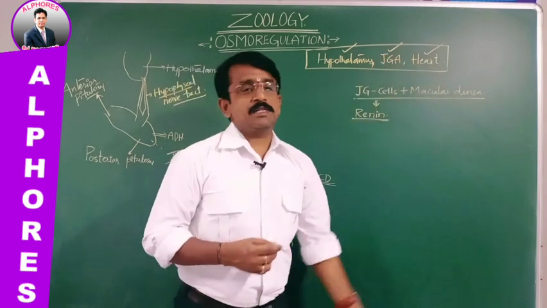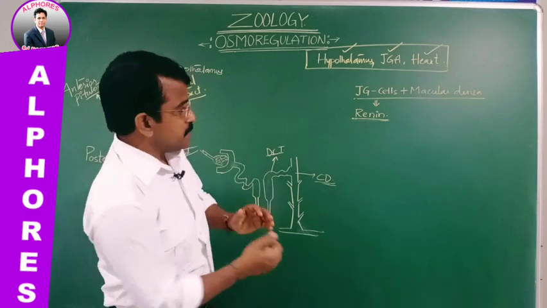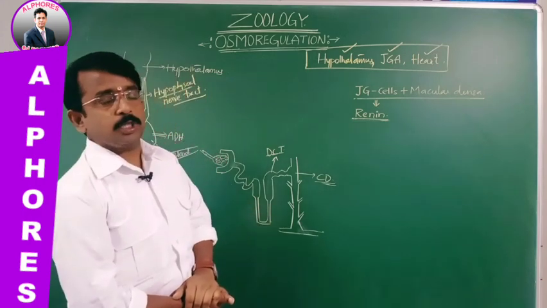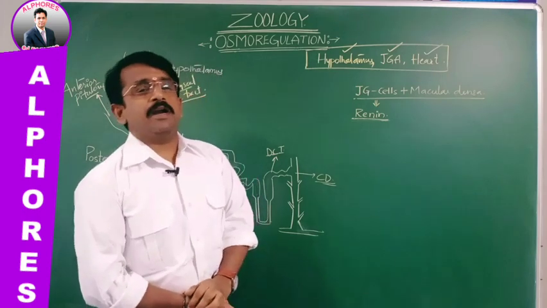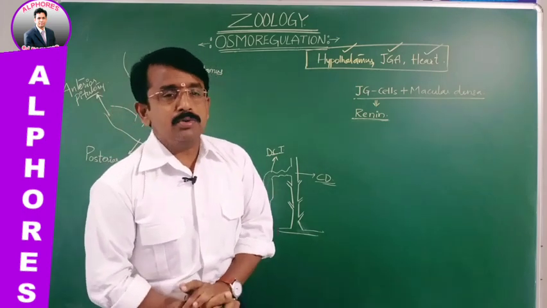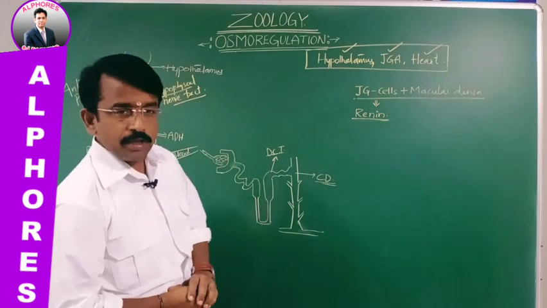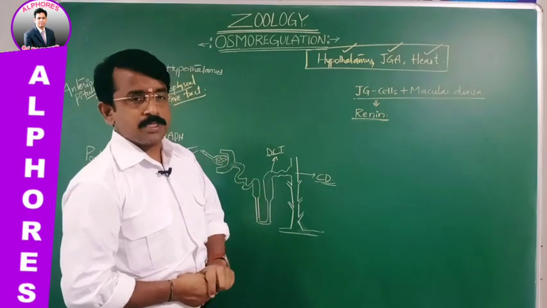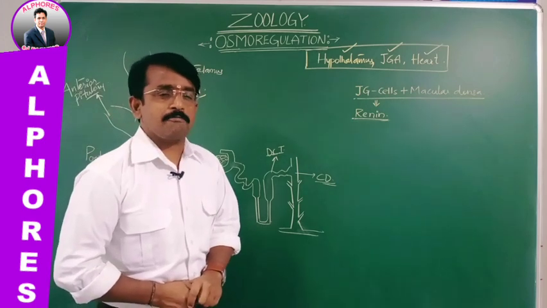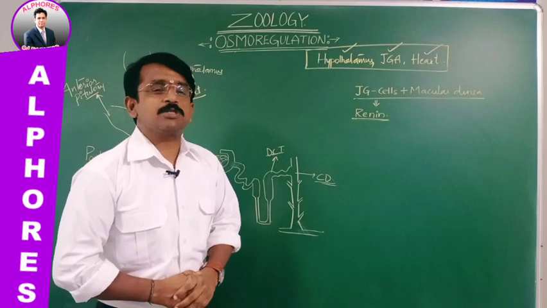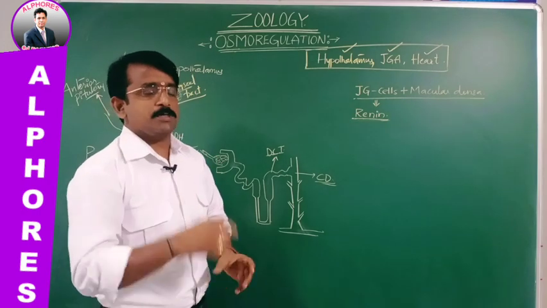And the heart also plays a role to some extent in this osmoregulation. So first of all we'll discuss the hypothalamus. Generally when dehydration takes place, what do we mean by dehydration? Loss of water from the body. Water is not absorbed, but rather it is lost.